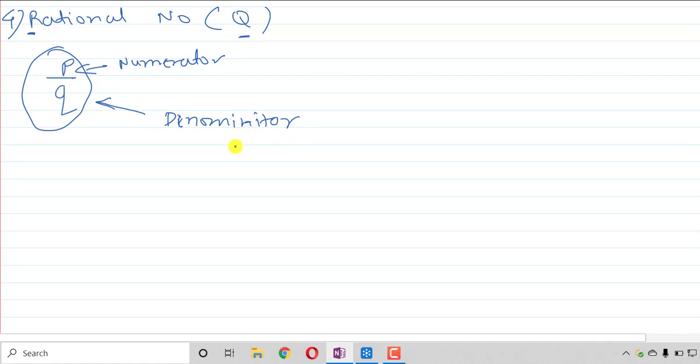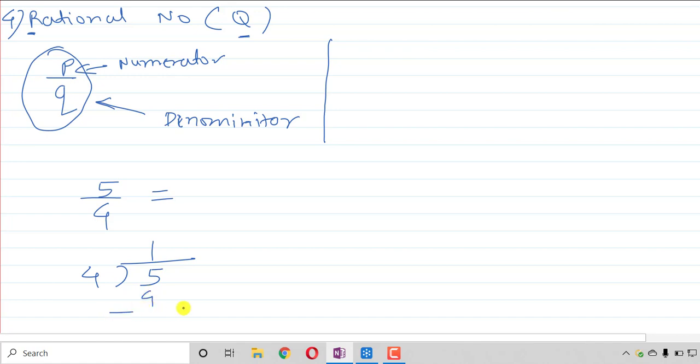But to understand or to distinguish between rational numbers and irrational numbers more specifically, we will write the second definition that we are going to learn. What is meant by a rational number? According to the textbook language, a number is rational if it is in the form of p by q, that is 5 upon 4. So what does it mean? 5 upon 4, right? Now divide 5 by 4.